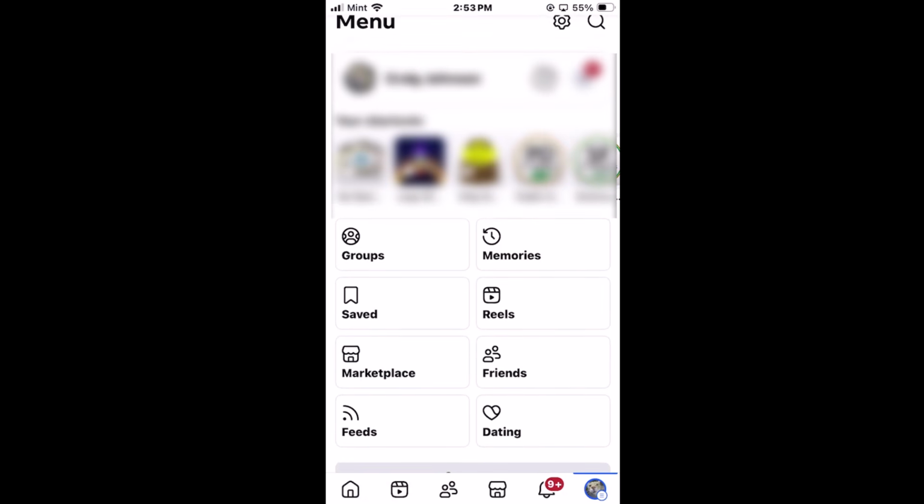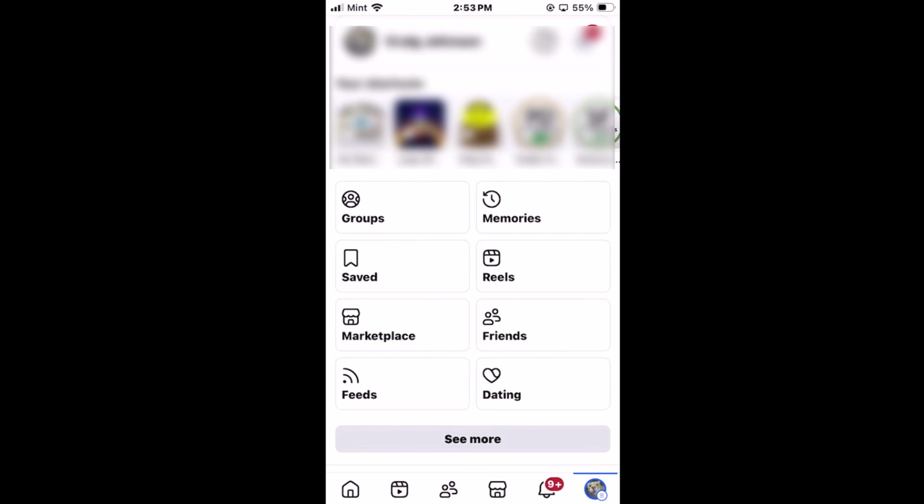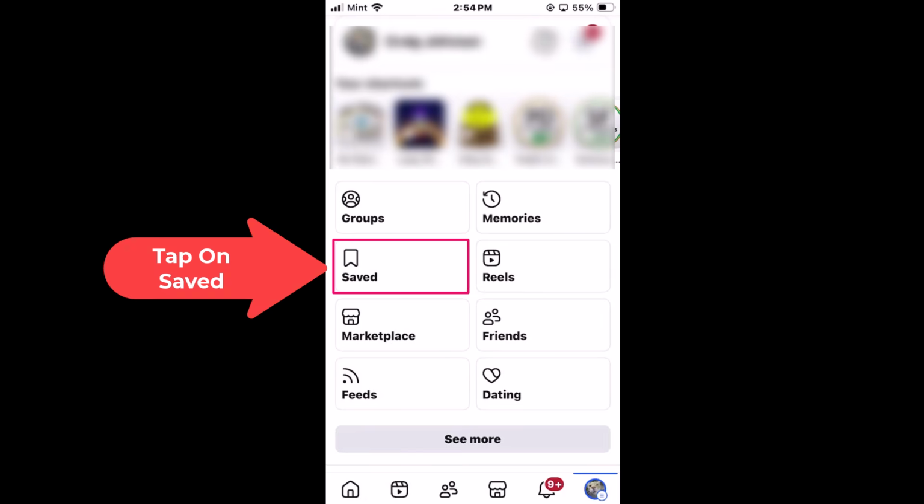You need to scroll down it. You could click on see more, but you need to find saved. My saved is right here. I'm going to tap on saved.